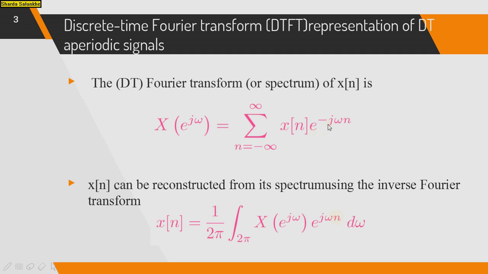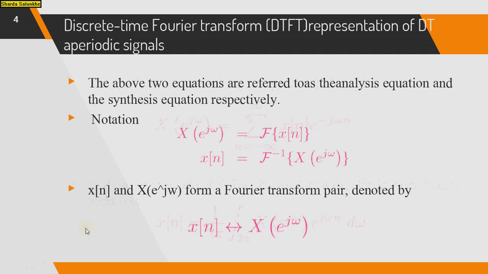So in this equation, for the FT there is a negative complex exponential, and for the IFT there is a positive complex exponential. So these are the two formulas for the calculation of the DTFT and its inverse DTFT. Remember these two formulas while solving problems.